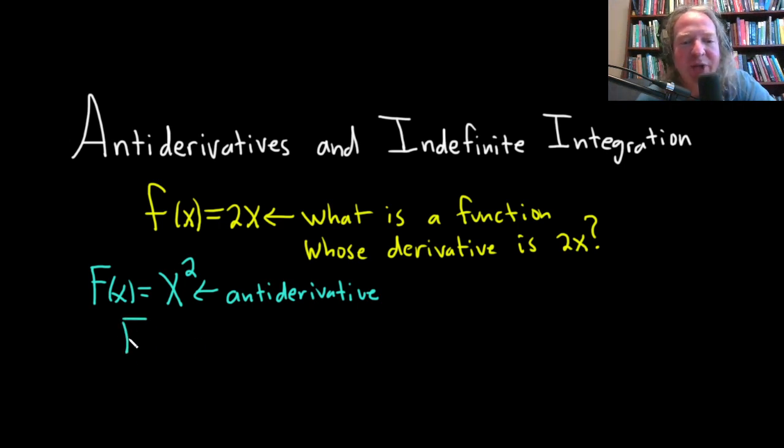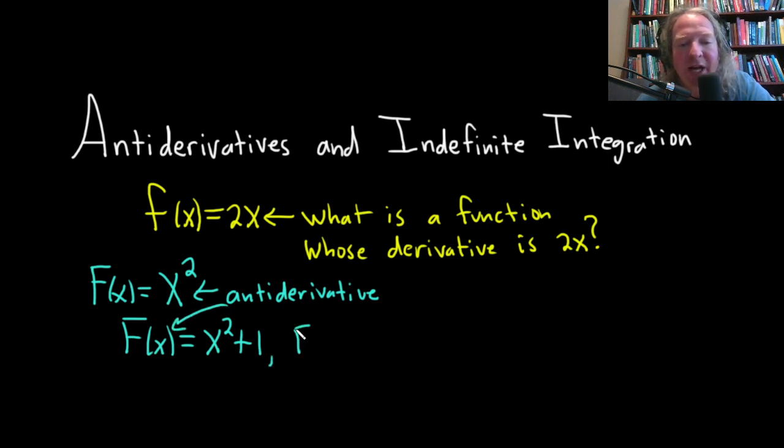For example, let's say I say big F of x is equal to x squared plus 1. Well, if you take the derivative here, you're going to get the same thing. You're going to get 2x. The derivative of x squared is 2x, and the derivative of 1 is 0, so you're going to get the same answer. So this is also an antiderivative for 2x.